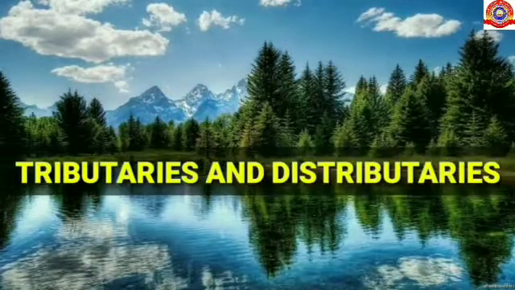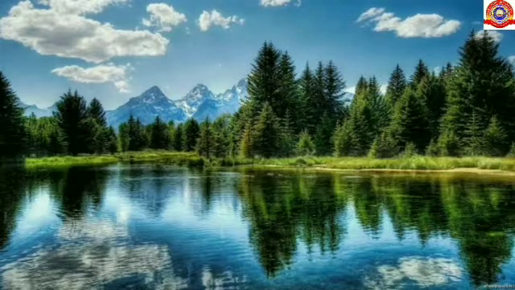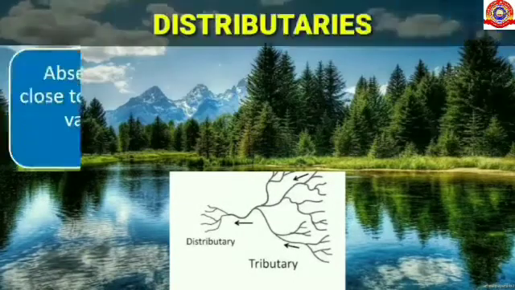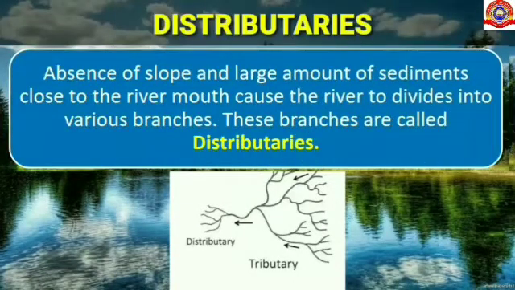Okay students, do you know what is meant by tributaries and distributaries? The streams flowing into the main river are called its tributaries. Absence of slope and large amount of sediments close to the river mouth cause the river to divide into various branches. These branches are called distributaries.